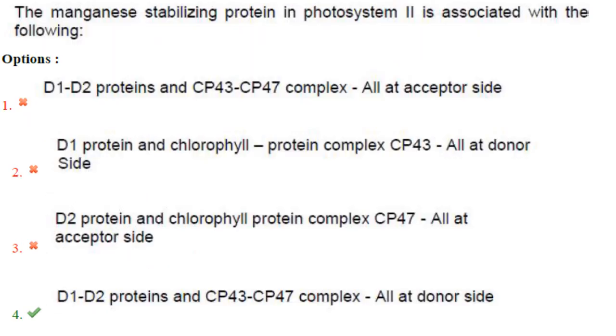Next one. The manganese stabilizing protein in photosystem 2 is associated with the following. So manganese stabilizing protein of photosystem 2, what is its function? It maintains the functional stability of the Mn cluster in the enzyme's active site. So this manganese stabilizing protein in photosystem 2 is associated with D1 and D2 proteins as well as CP43, CP47 complex. So answer is option 4.